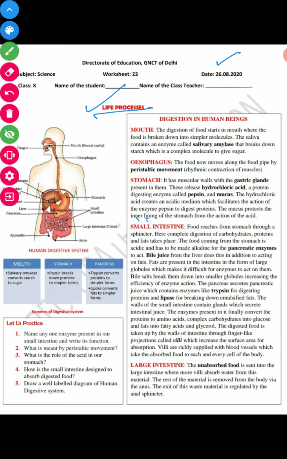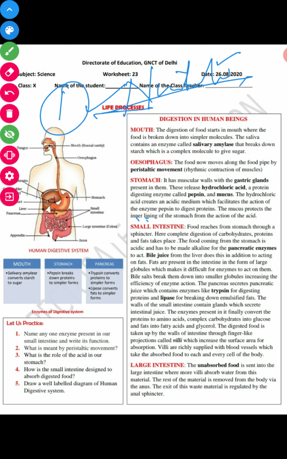As you know, students, we have already started this chapter, and in the last worksheet, we studied that for the survival of a living organism, a few processes are necessary, like digestion, excretion, reproduction, transportation, etc. In continuation of that, today we will discuss the first one, that is nutrition.